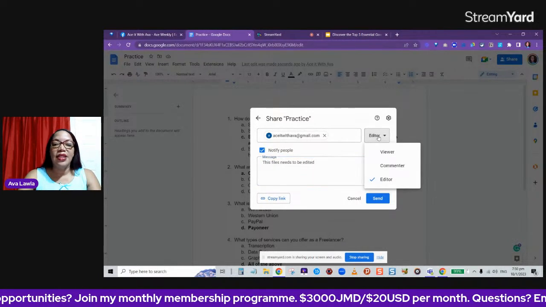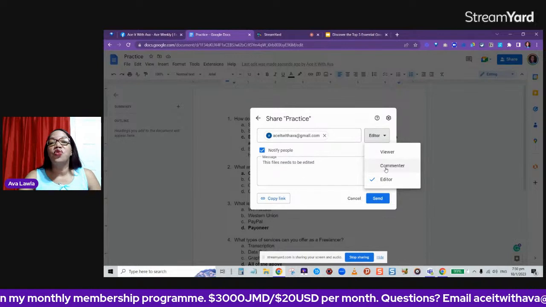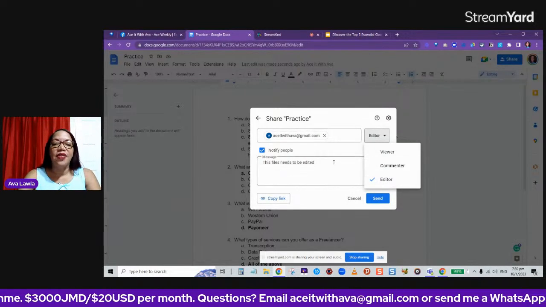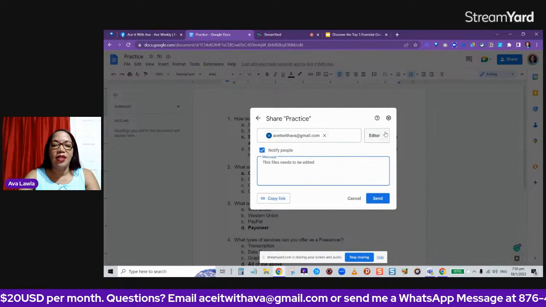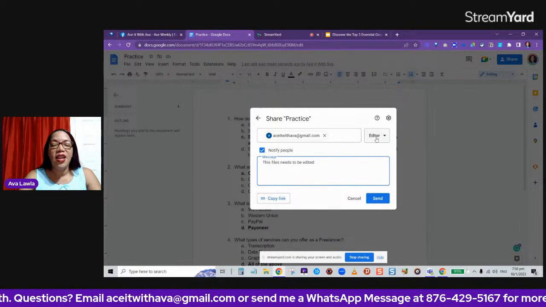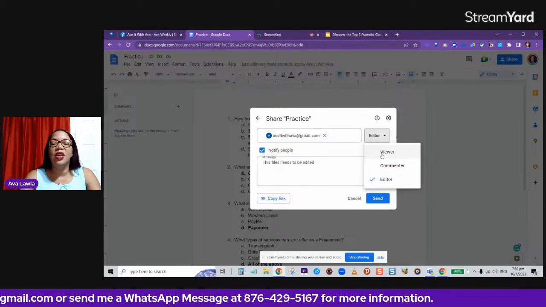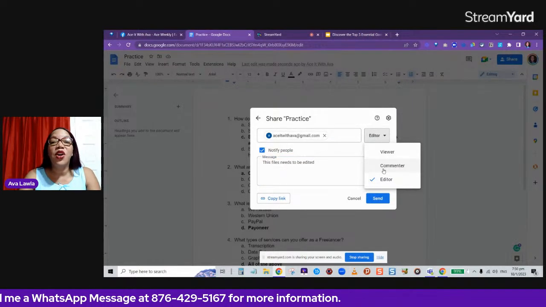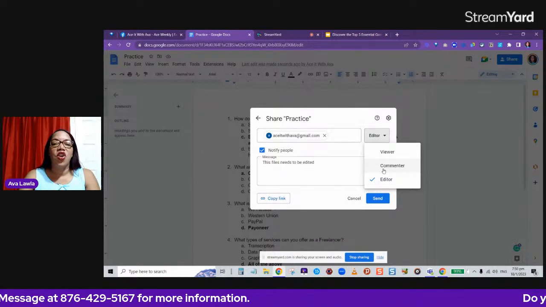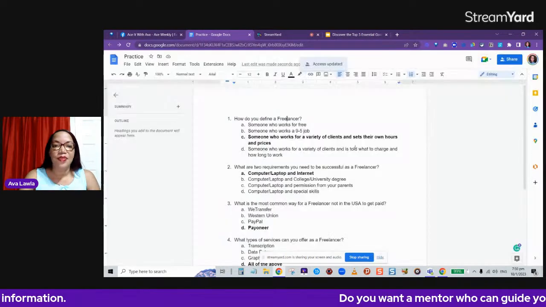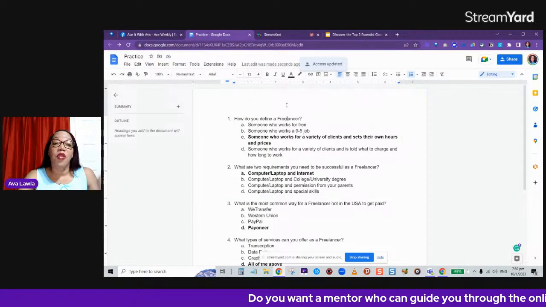And then here where it says editor, viewer, commenter, I can choose the type of access the person has. And then I would click send. So if I want them to make changes, they will be an editor. If I want them just to look at it and can't make any changes, they will be a viewer. And if I want them to be a commenter, they can just comment alone. And then I would click send and they will get that note. So that was all about collaboration.